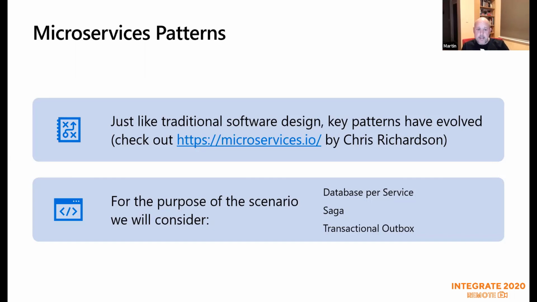So for the purpose of the scenario that I'll be talking about later on, the three that I've actually chosen are database per service, Saga, and transactional outbox. There are a bunch of other ones, but these are the ones that I think tie together really well from a functional perspective to talk about event-driven architectures, and also from the functions of microservices architectures, they're microservices patterns, and they fit very, very well with the technology choices that I'm going to be talking about around functions, Event Grid, and Cosmos DB. So we'll just launch into those very quickly.